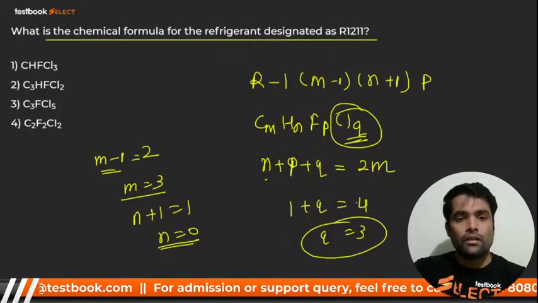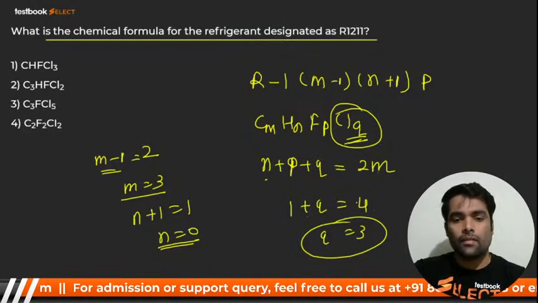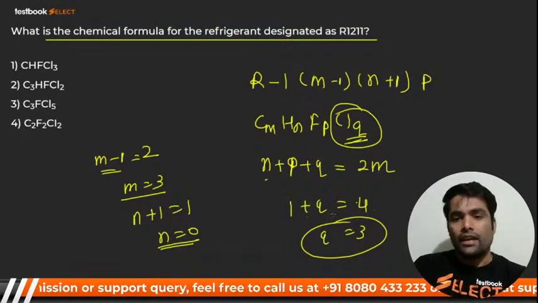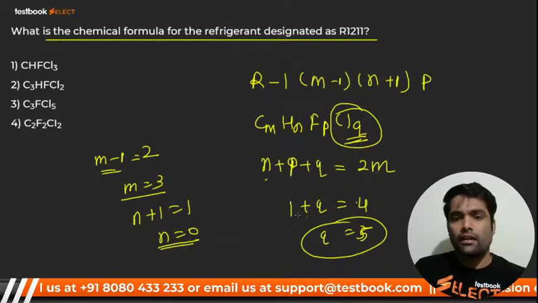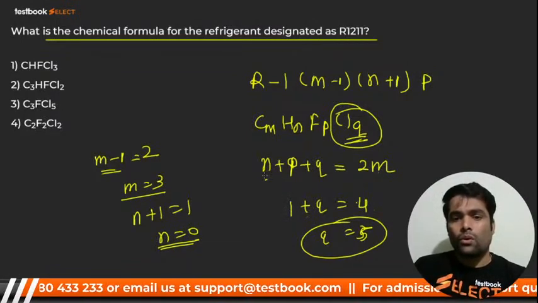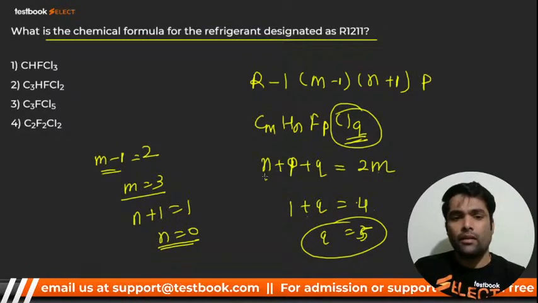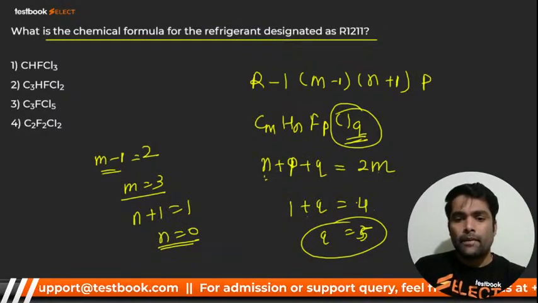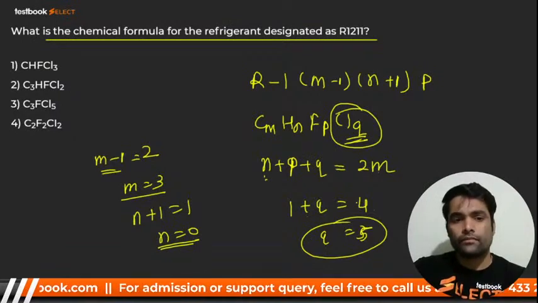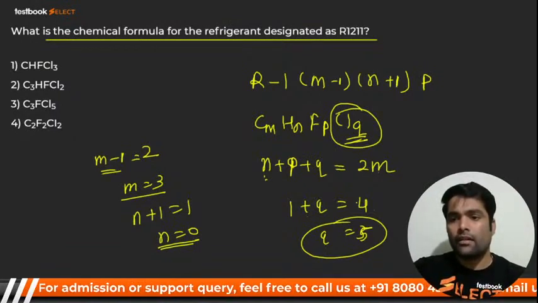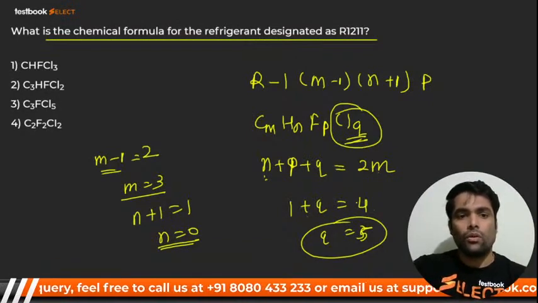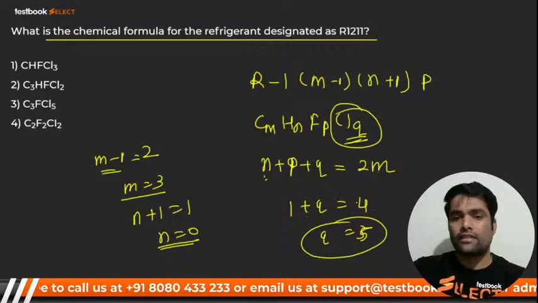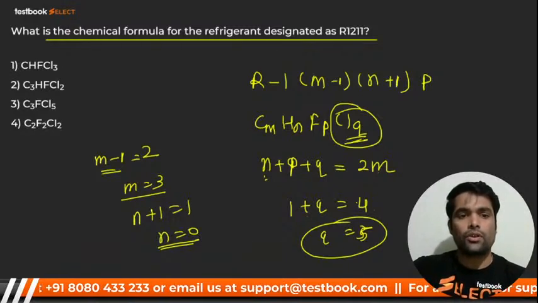Let me check. It is 4, so Cl will be, again we have made a mistake somewhere. Cl is coming as 5, so what is q coming to? Where have we made a mistake, my dear? Can you tell me? Please tell me, where did we go wrong? q is equal to 5 should come, right? Yes or no? 5 is coming, right? Yes. So guys tell me the answer. It should be what? Option number,